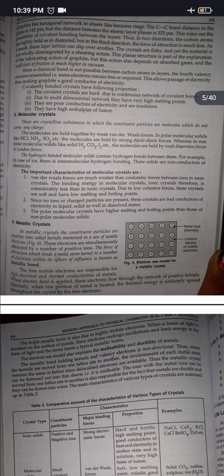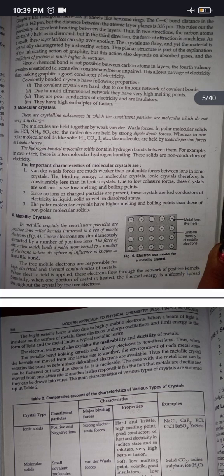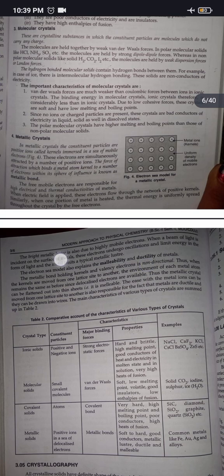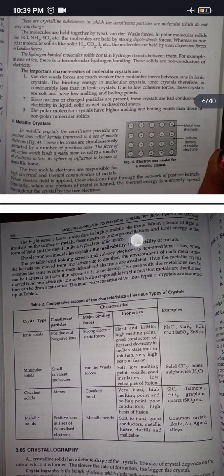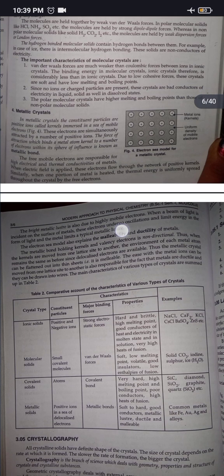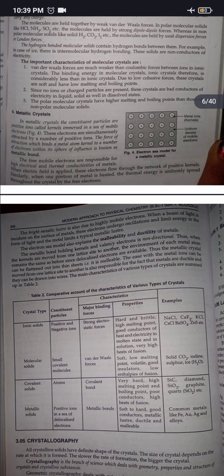When an electric field is applied, these electrons flow through the network of positive kernels. Similarly, when one portion of metal is heated, the thermal energy is uniformly spread throughout the crystal by the free electrons. The bright metallic luster is also due to highly mobile electrons. When a beam of light is incident on the surface of metal, these electrons undergo oscillations and emit energy in the form of light, and the metal shows a typical metallic luster.